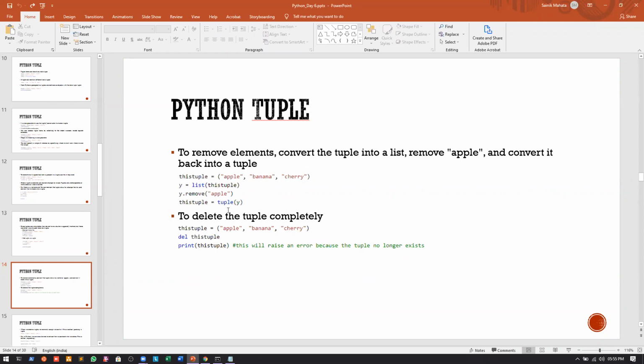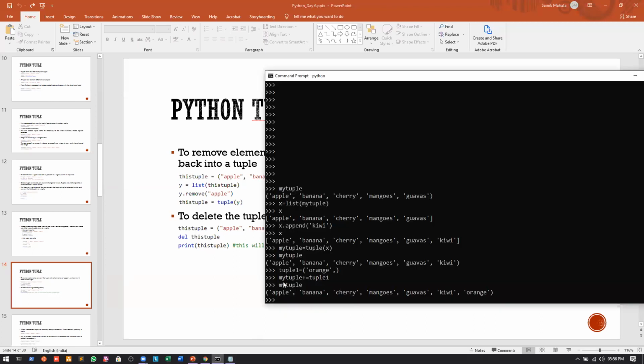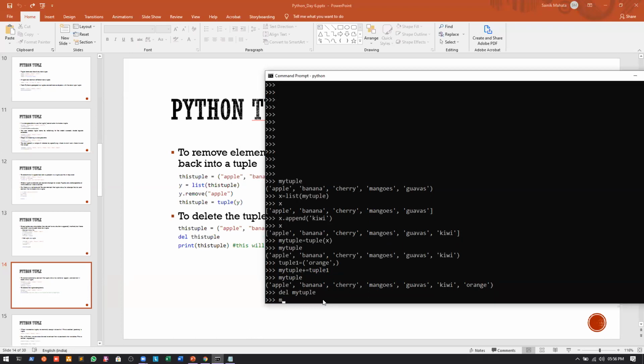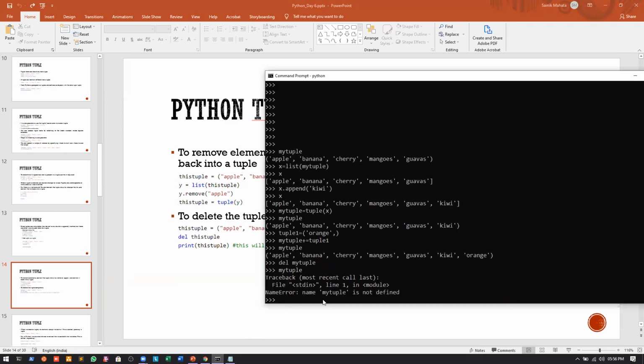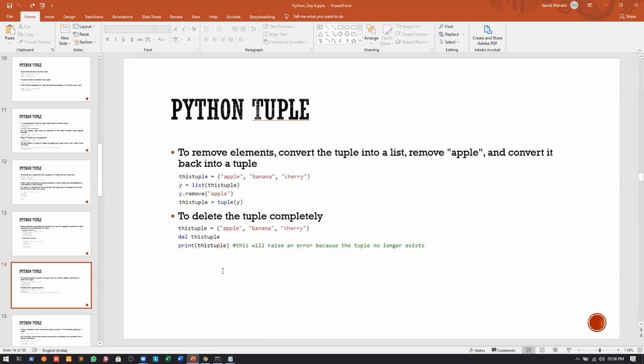Also, we can delete a tuple completely using the del keyword. Again, we have a tuple called my tuple. So we can write del my tuple. Now if I print my tuple, you can see that my tuple is not defined because it is not there in the memory anymore.